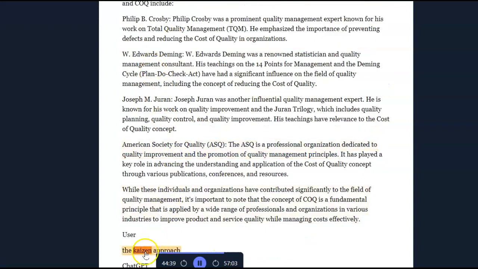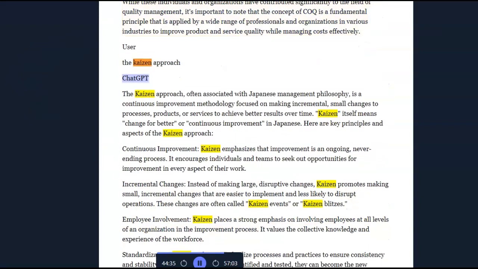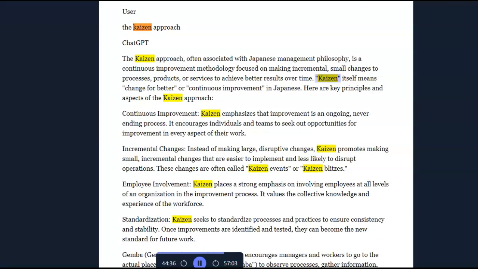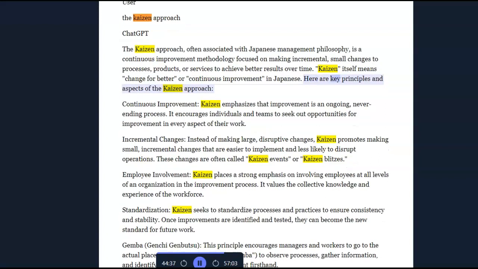Incremental changes, instead of making large, disruptive changes. The Kaizen approach. ChatGPT: The Kaizen approach, often associated with Japanese management philosophy, is a continuous improvement methodology focused on making incremental, small changes to processes, products, or services to achieve better results over time. Kaizen itself means change for better or continuous improvement in Japanese. Here are key principles and aspects of the Kaizen approach.